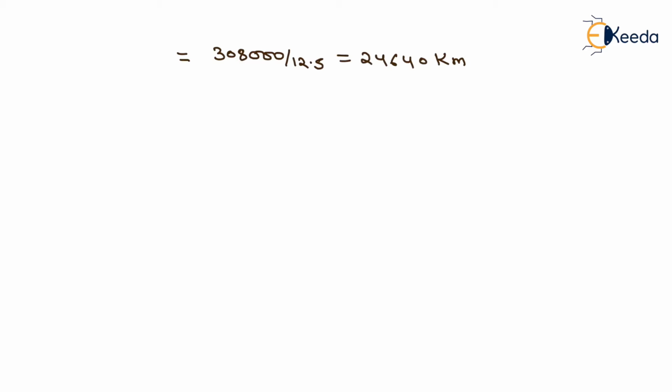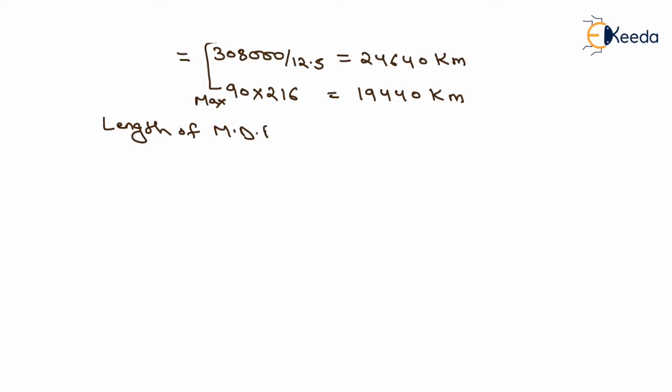And according to the second formula, that is 90 into number of towns, which is 216, after solving this, we will get 19440 kilometer. Now the length of major district road will be the maximum of these two. So the length of MDR will be equal to 24640 kilometer. Now we have computed the length of major district road.